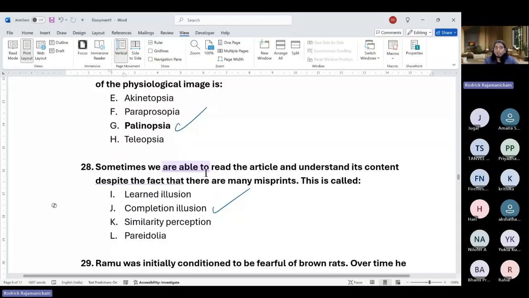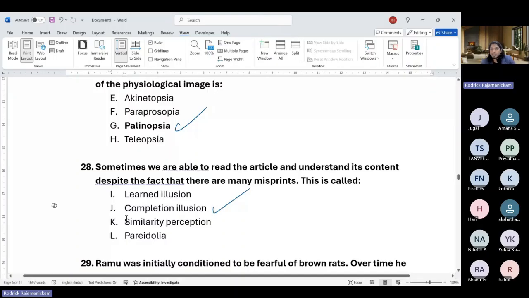It is not learned illusion. Learned illusion is the impact of learning on seeing illusion. You can learn to not see an illusion. You can learn to maybe enhance it, which is not likely happening. If you repeatedly see an illusion, you learn to understand it's not like that. So even with the Müller-Lyer illusion, its extent can come down if you are repeatedly exposed to it, and feedback is given, things like that. So completion illusion is what allows us to complete gaps or misprints in it.